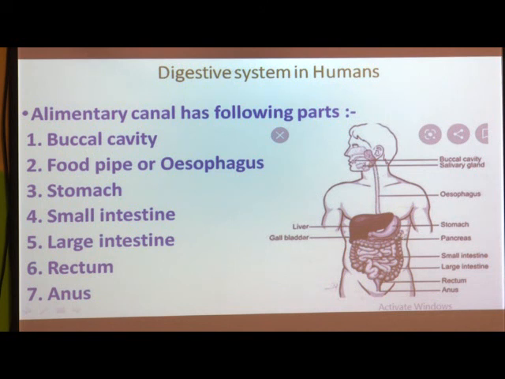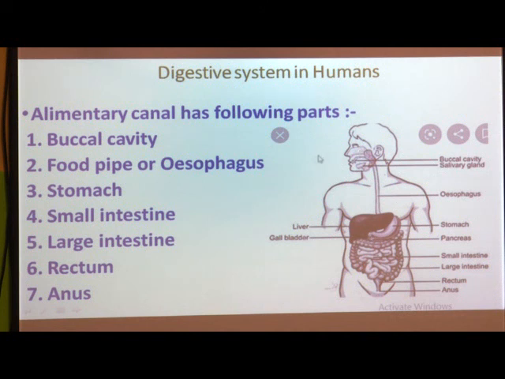So, inner wall of stomach, inner wall of salivary gland, then here you can see the dark red brown colored structure which is called as a liver. So, the inner wall of this liver is also going to secrete some type of secretion. Then the pancreas is here, in between the small intestine and stomach. The inner wall of this pancreas is also going to secrete a juice that is called as a digestive juice. So, all these are associated.